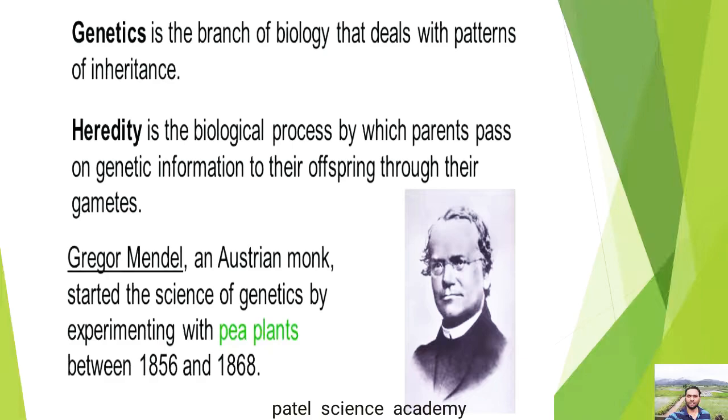Whatever character you have in your body is transferred from your parents' body, and those characters which are similar in your parents and in you are all examples of heredity.